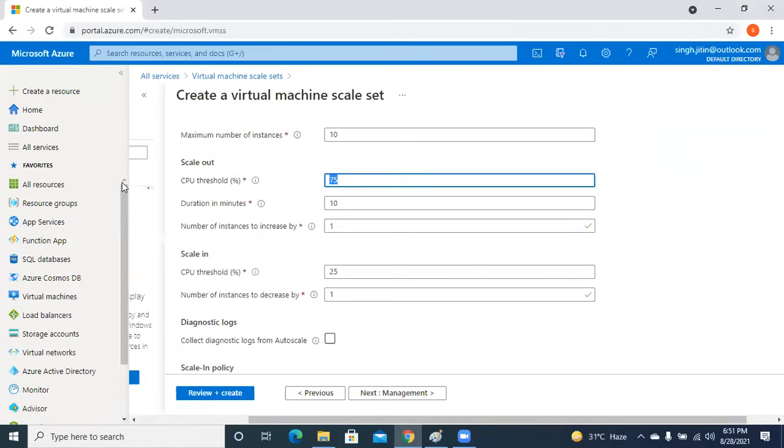So let's say I want more instances at 80% utilization, and for a minimum duration it will check whether the utilization is stable. It should not be a fluctuation that creates more instances. And then for scaling in, if the utilization is less than 50%, it will reduce the instances by 1. So these are the conditions that you can give in VM scale set.